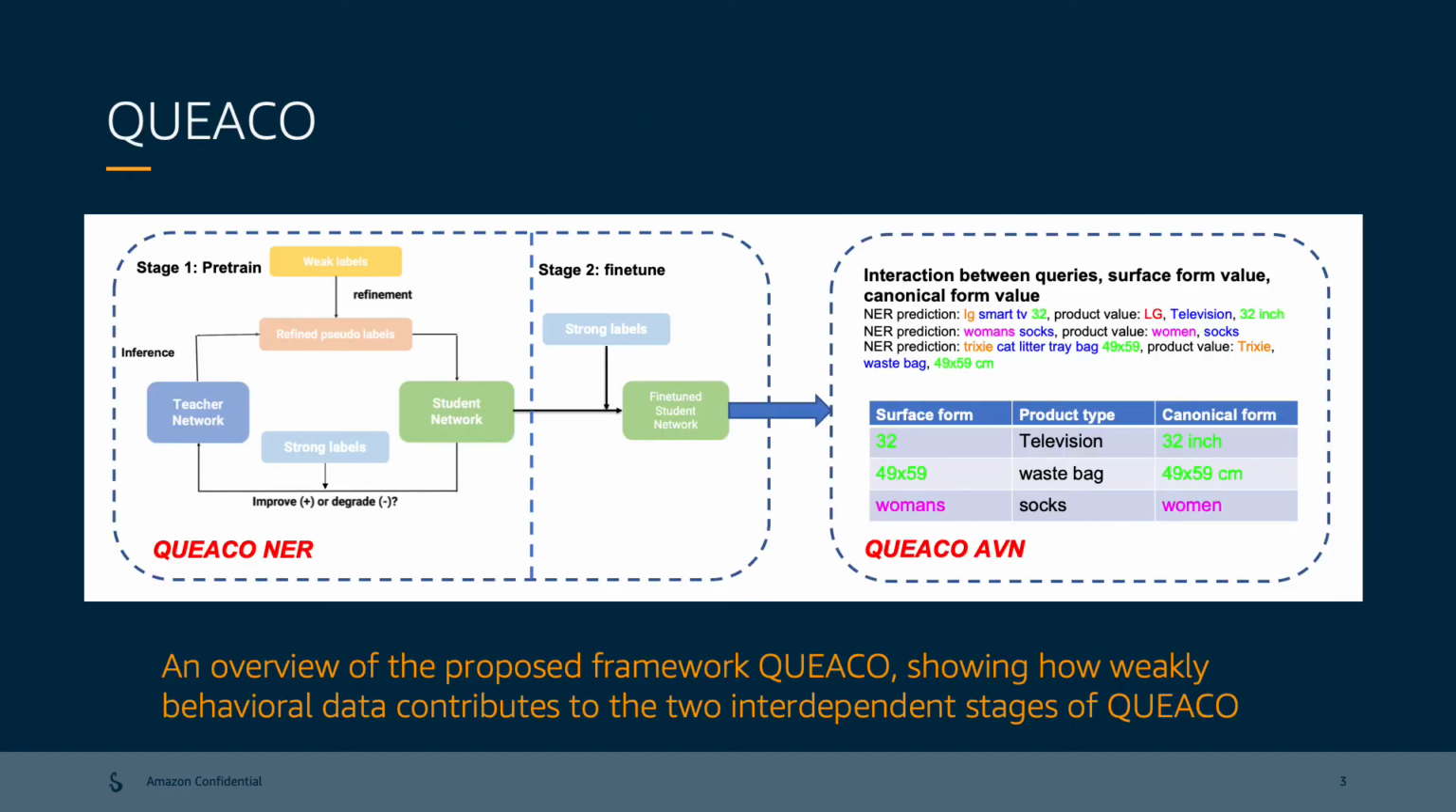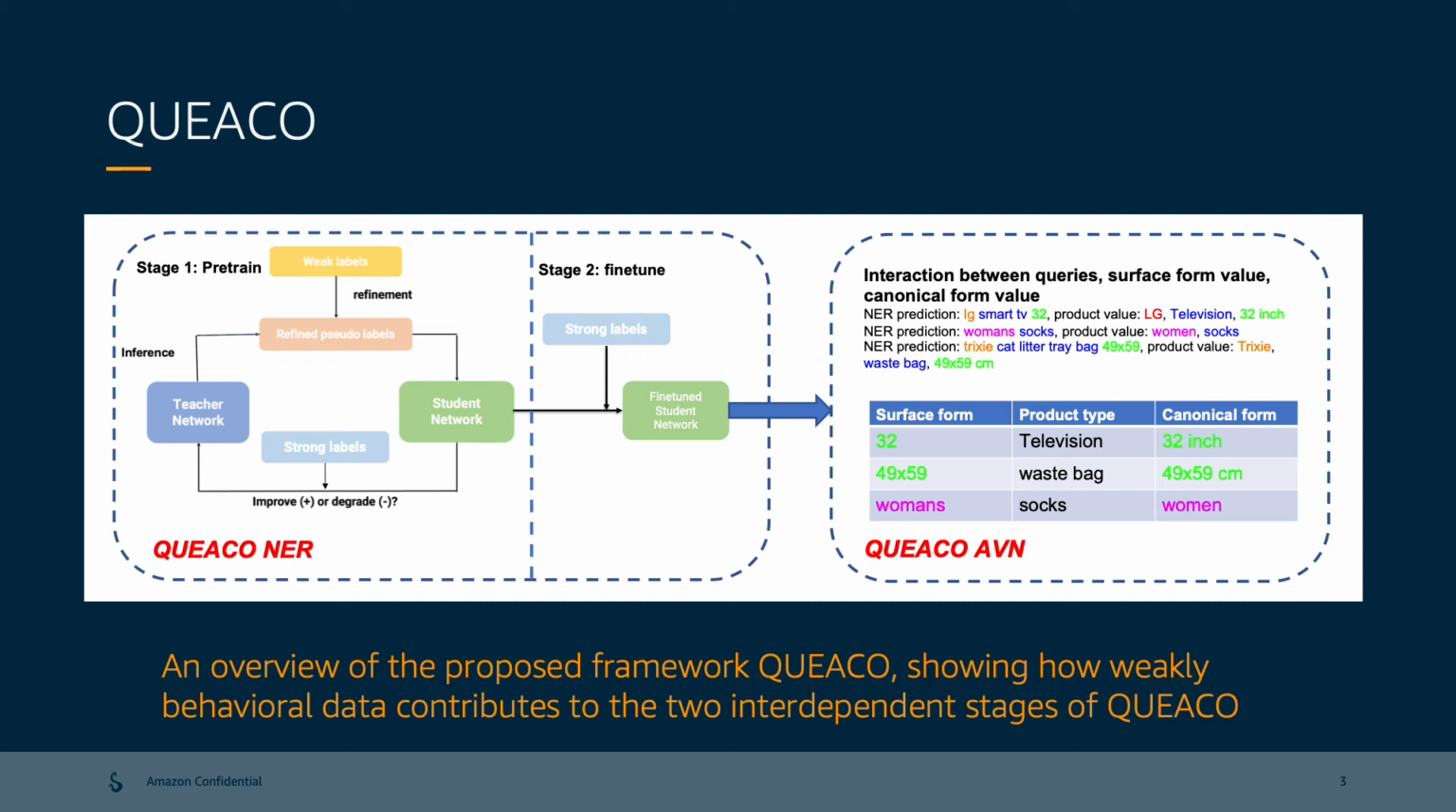To bridge this gap between the ideal query attribute value extraction pipeline and the current research status, this paper proposes a unified query attribute value extraction system that involves both the query NER and query A1N phases. The figure shows an overview of the proposed system, QUEACO.